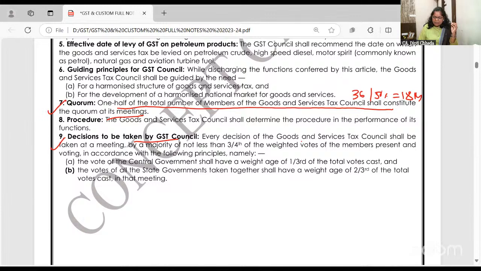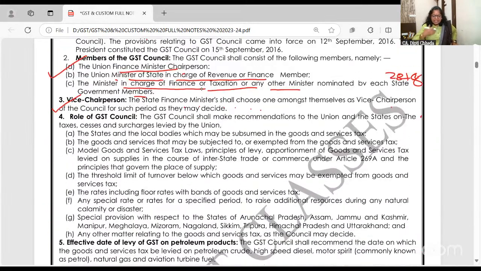And the decision is taken by 3/4 vote, not simple vote, weighted vote. Are you underlining this? 3/4 weighted votes. The vote of the central government shall have the weightage of 1/3 and the vote of state governments will have the weightage of 2/3. ठीक है? So like this, the decision is taken by the council.